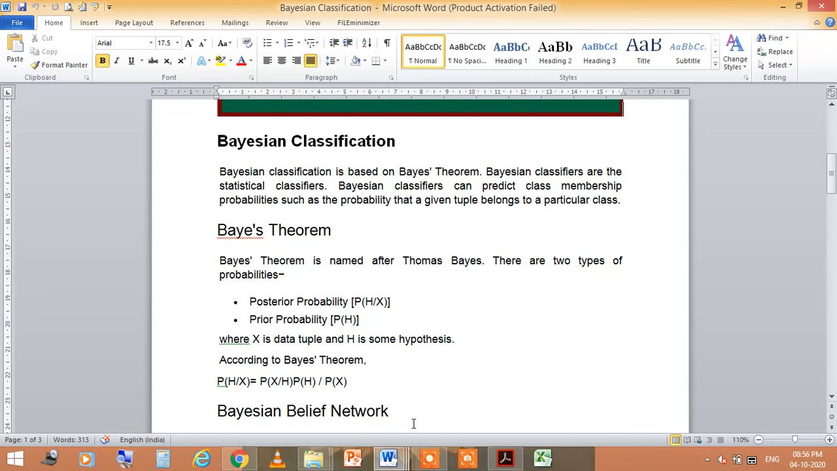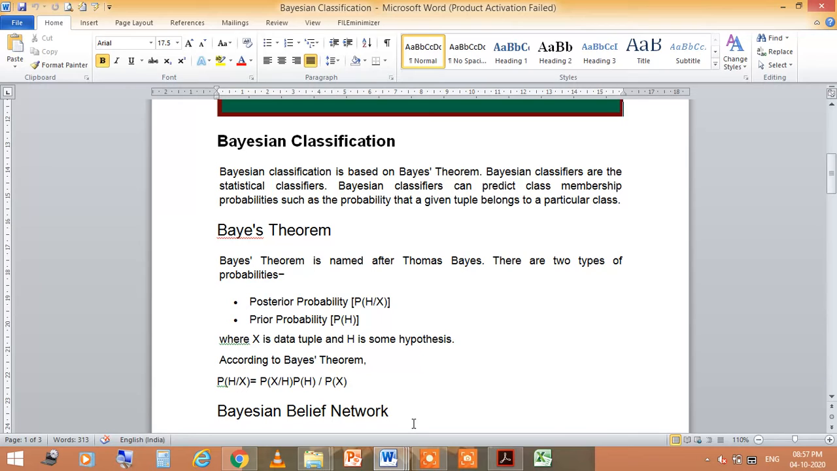Bayesian classification is simply based on the Bayes theorem. You have already heard these terms when you learned about mathematics theorems, and this topic is also in the mathematics world. Bayesian classifiers are statistical classifiers, and they can predict class membership probabilities, such as the probability that a given tuple belongs to a particular class. So there is a concept of probability, which you have also learned in mathematics.